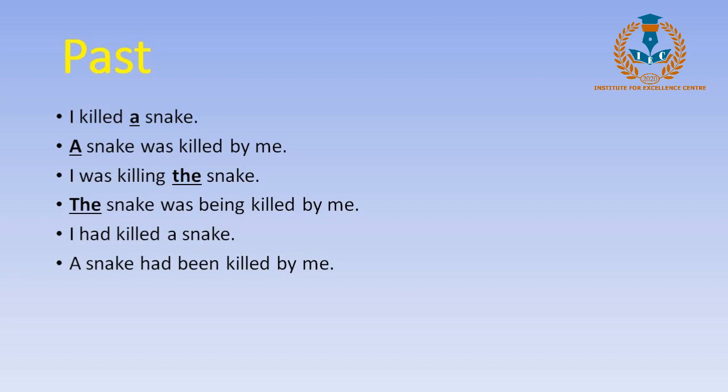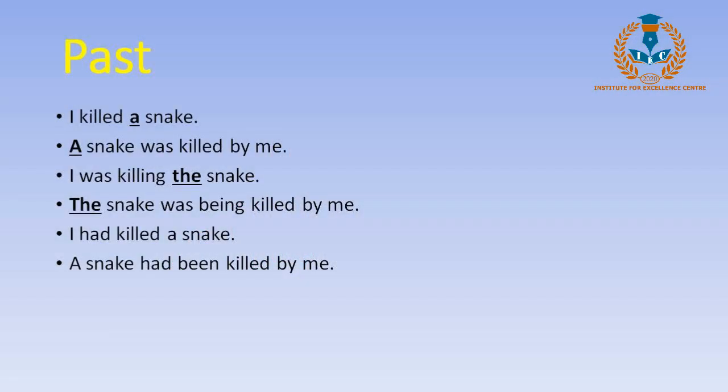"I killed a snake," as you know, is a sentence in the simple past tense. In the present tense, this would have been "I kill a snake," an everyday occurrence, so we'd have written "a snake is killed by me." But here, when the sentence is in the simple past tense, we have to make sure that the same tense is used in the passive voice too.